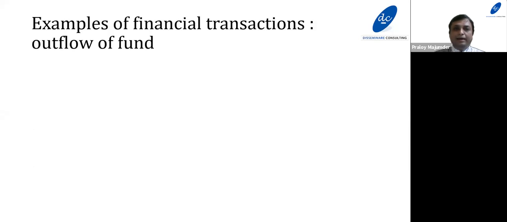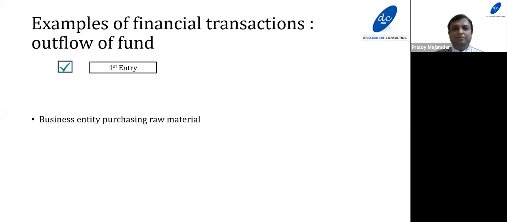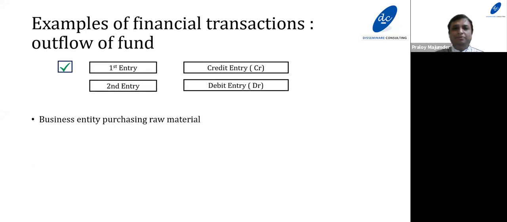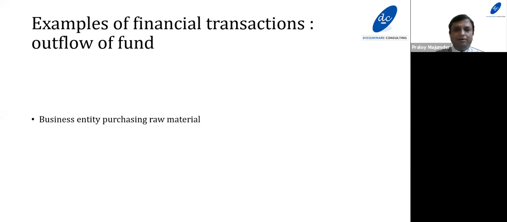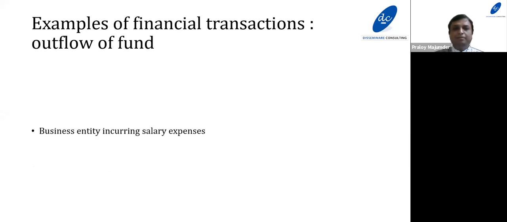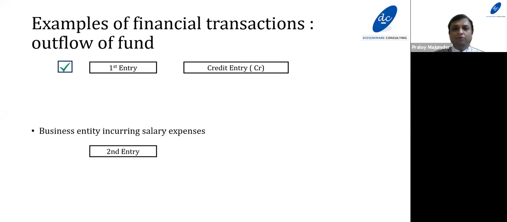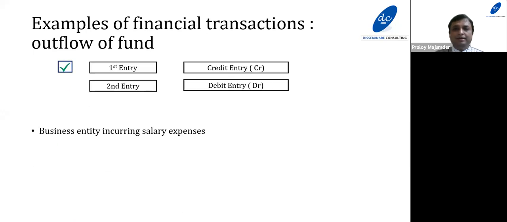Now, similarly, let us take a couple of examples where the first entry would be the credit entry and the second entry would be the debit entry. Business entity purchasing raw material. So the first entry would be the credit entry and the second entry would be the debit entry because it's an outflow of fund. Let us take a couple more examples. Business entity incurring salary expenses. This is an outflow of fund. So the first entry would be the credit entry, the second entry would be the debit entry.